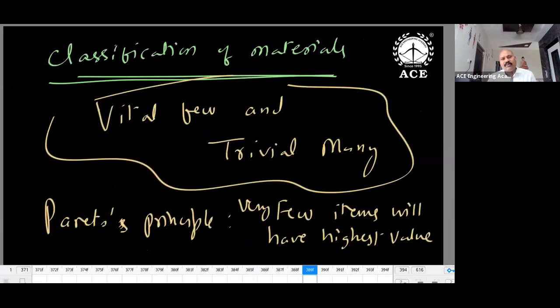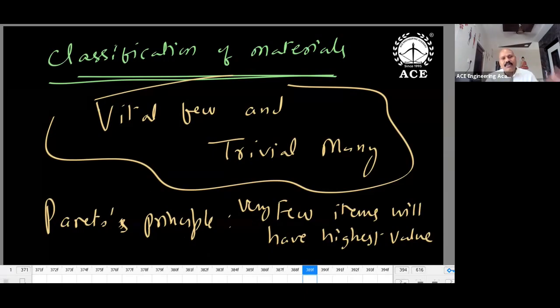And coming to classification, ABC classification is important. How it is done: in the universe and in society, only 20% of people dominate the 80%. The creamy layer, the richest people or elite community, are only 20%, but they will dominate the economy. If you see the income, 80% of income goes to only 20% of people. In the stock market also, 20% of companies are dominating, and the remaining 80% are dominated. So it's the Pareto principle: vital few and trivial many.